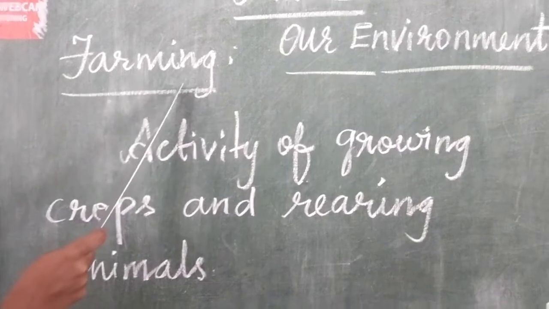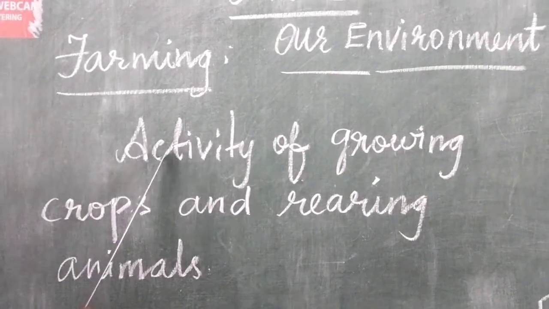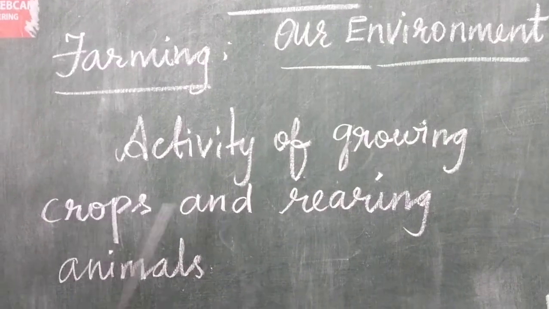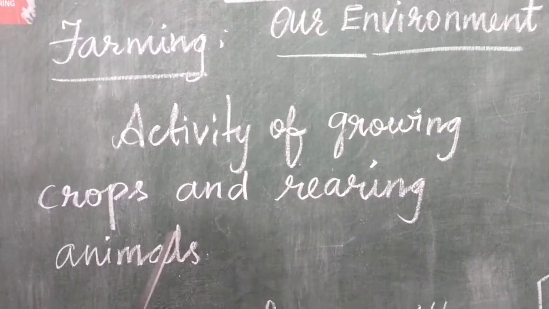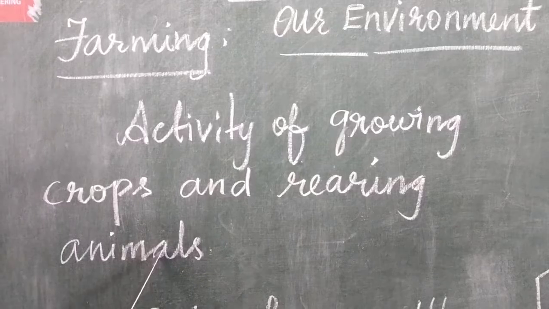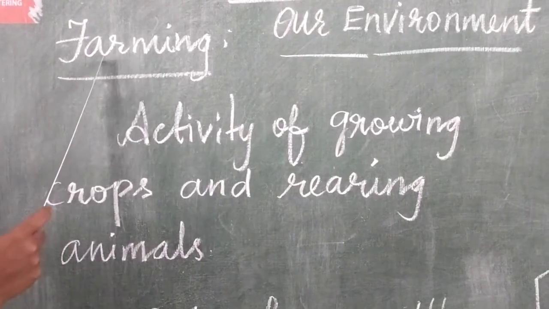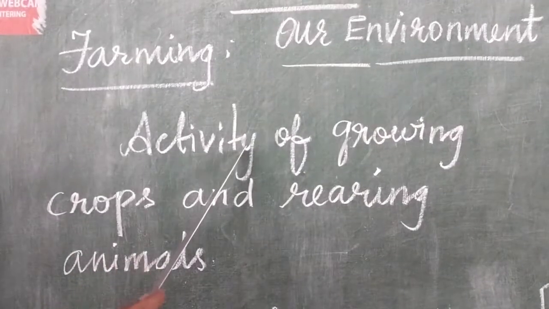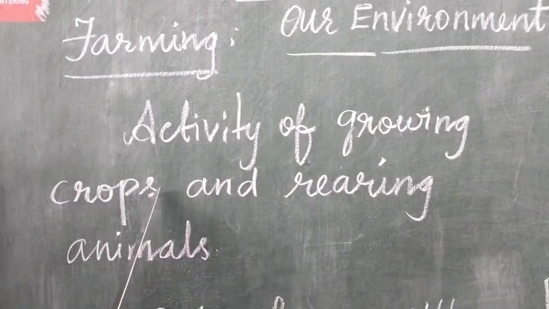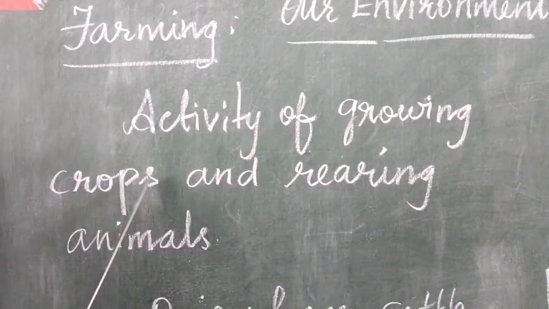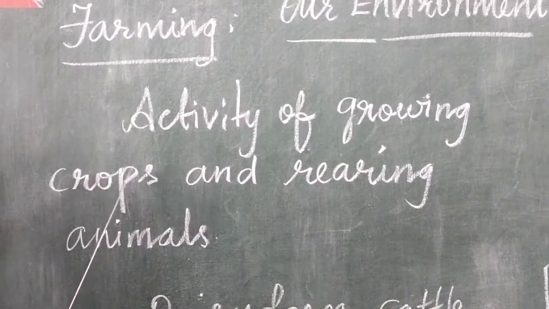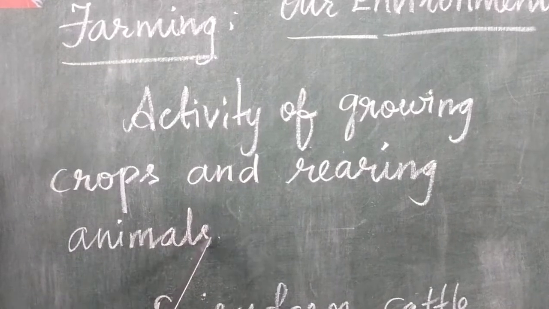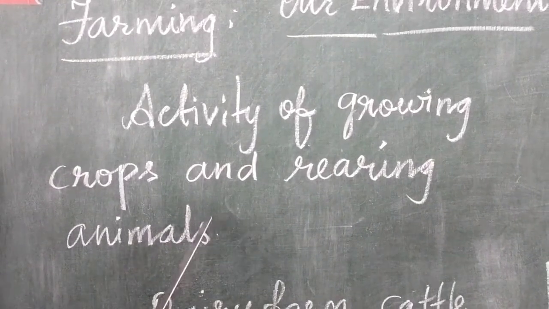What is farming? Students, farming is an activity of growing crops and rearing animals. Farming is an activity of growing different varieties of crops, plants, and rearing some animals.